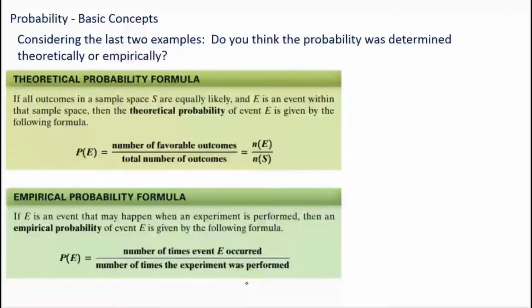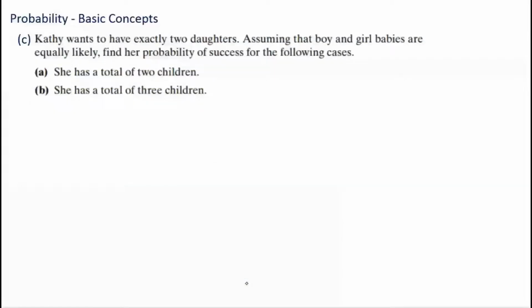All right. You ready to try another problem? Here we go. So Kathy wants to have exactly 2 daughters. Assuming that boy and girl babies are equally likely, find her probability of success for the following cases. So this is like 2 separate problems. We'll do problem A first, and then we'll do problem B next. All right, so let's first look at problem A. So she has a total of 2 children.